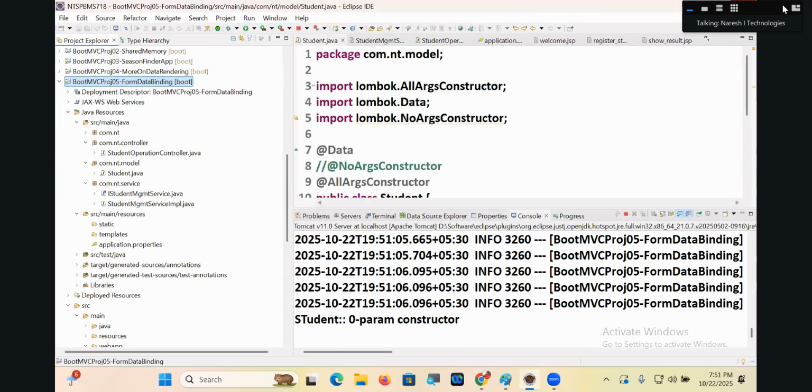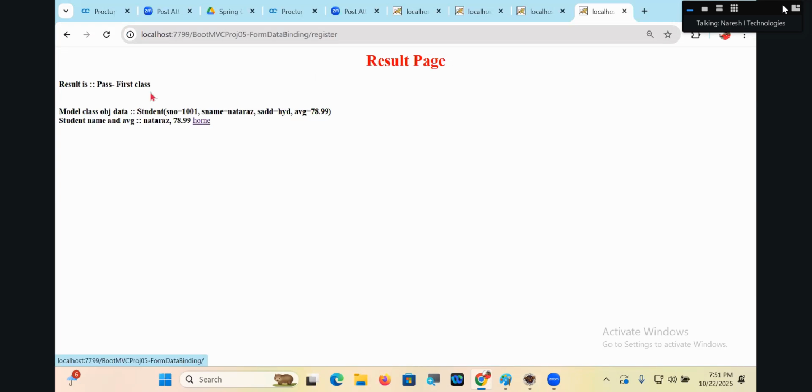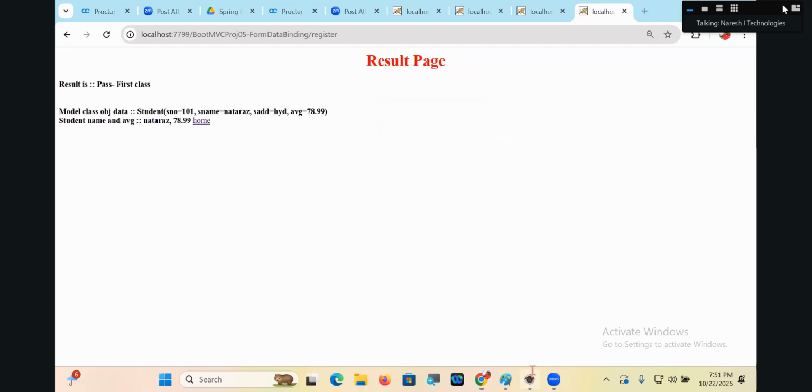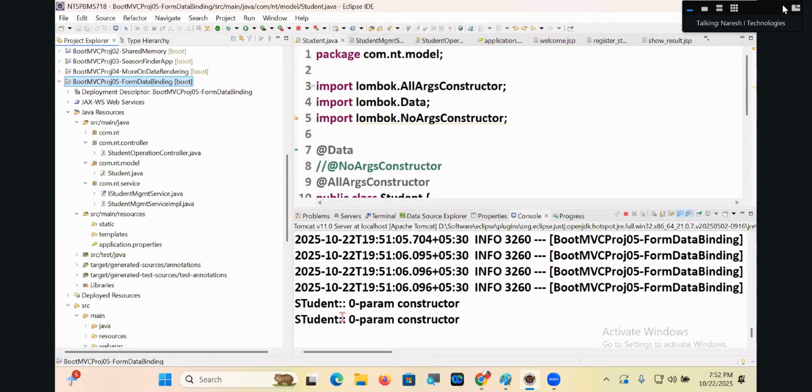With changed data, I submitted again. Click on send button. The second time another object is created. That means for every request, one model class object is created.